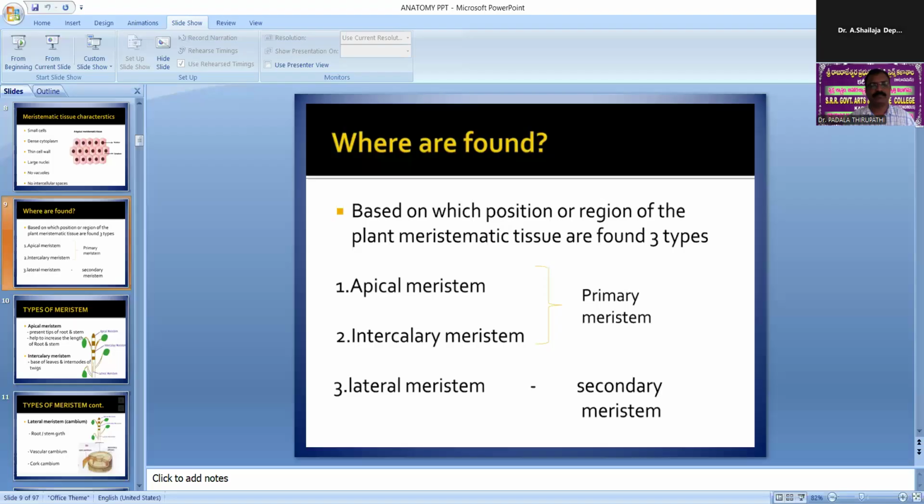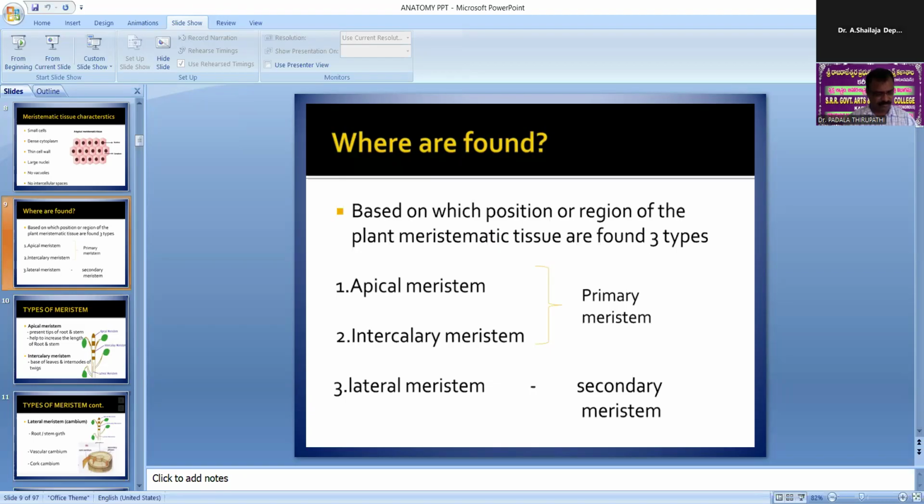Okay, that is based on the origin, and based on the position is also completed. Based on the origin, we have promeristem, primary meristem, and secondary meristem. And coming to the third, based on the plane of cell division, these meristematic tissues are divided into three types mainly: rib or file meristem, plate meristem, and mass meristem. Okay, that is not important actually, but we should know what it is.